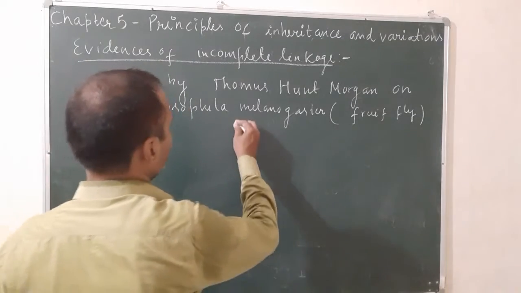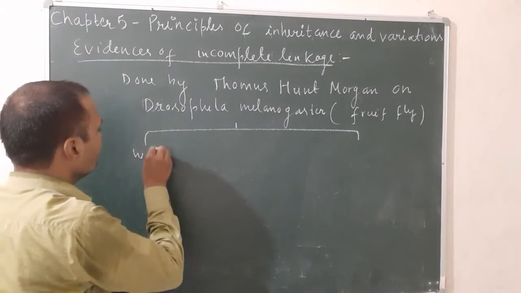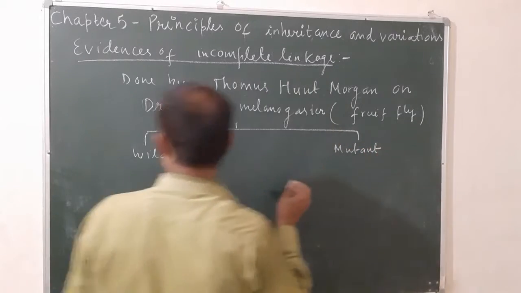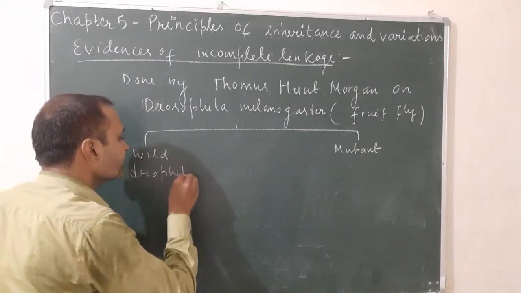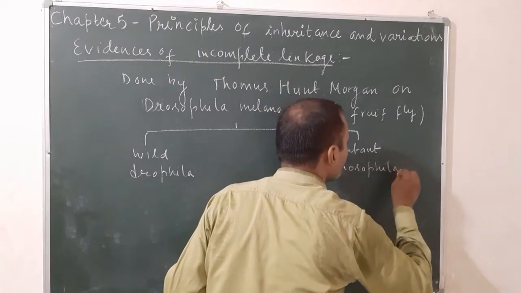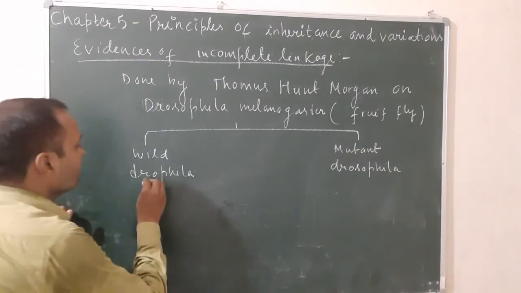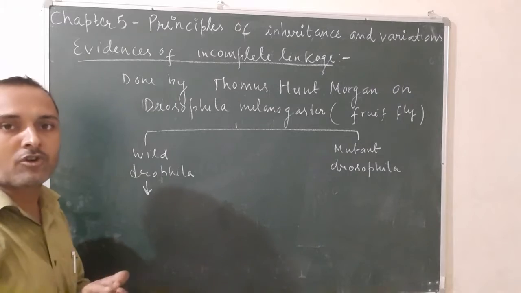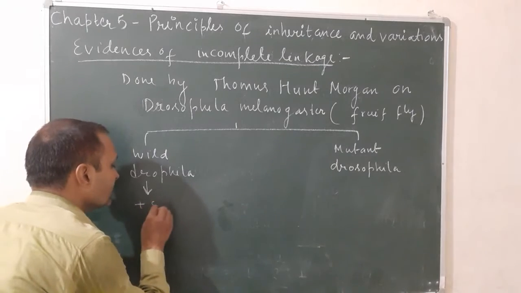At that time, there were two varieties of fruit fly: the wild variety and the mutant variety. In his experiment, he took two types of Drosophila, one wild and the other mutant.